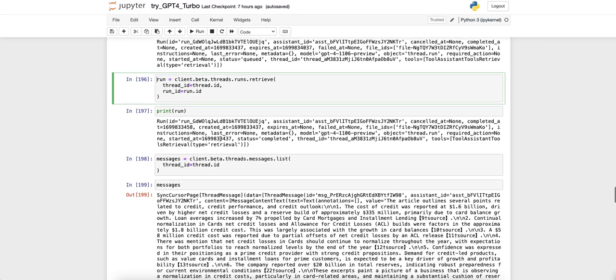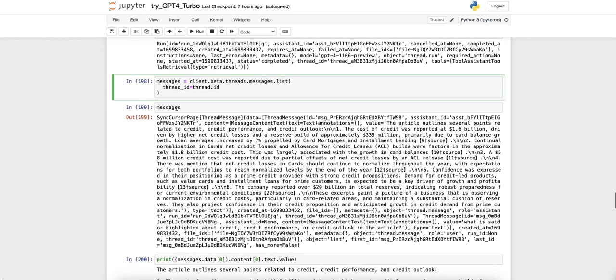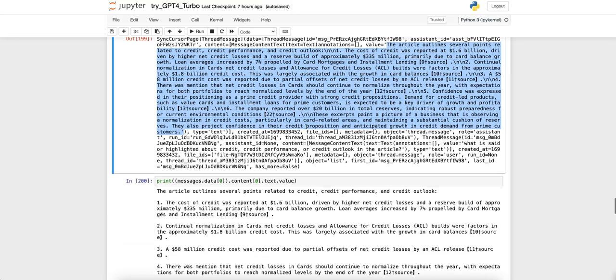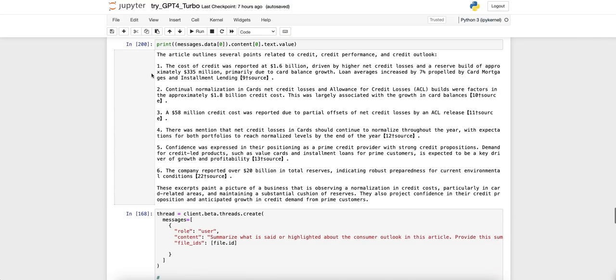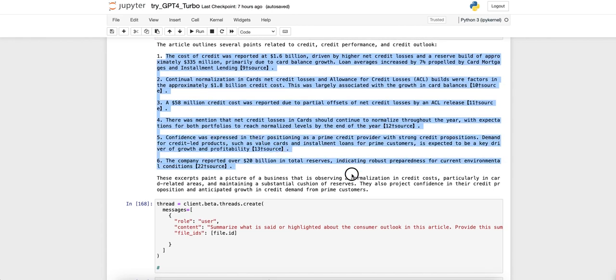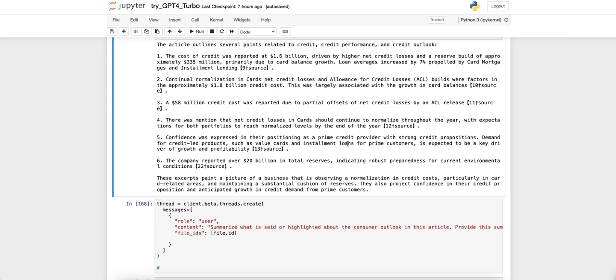Once you retrieve it, I can look at my message list, and here is the answer that's embedded in the message. You have to parse it out, so that's what I'm doing here. I parsed it out, so you get the answer here, similar to the prior retrieval I just showed you.